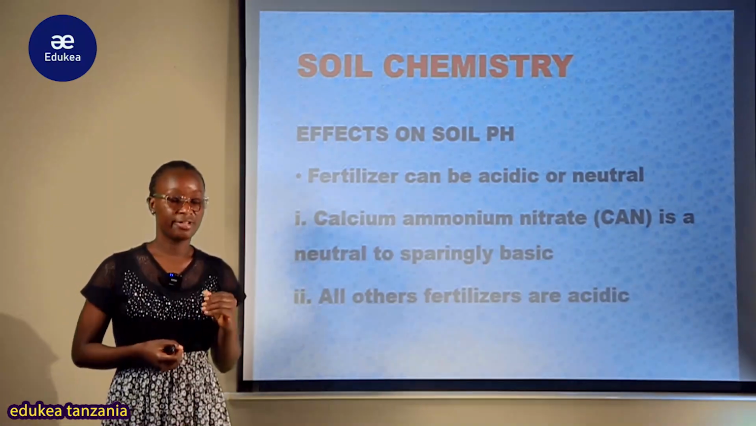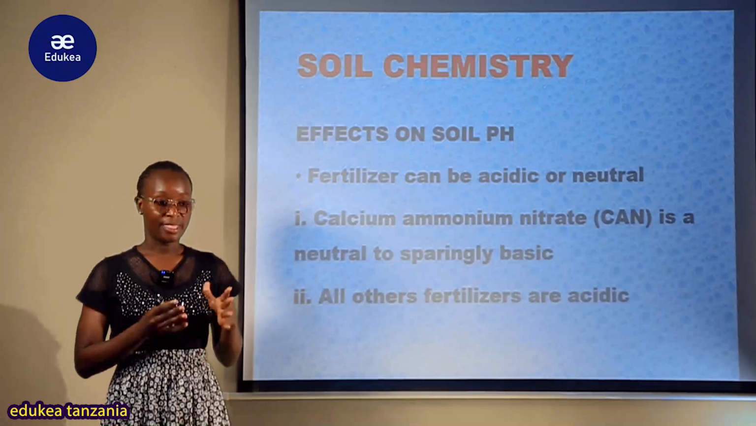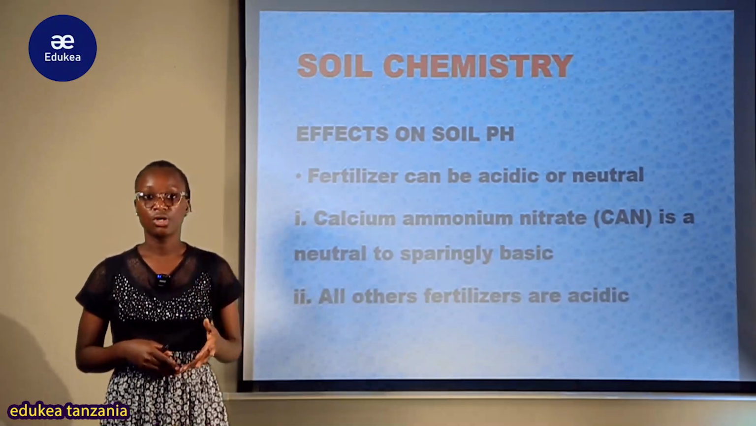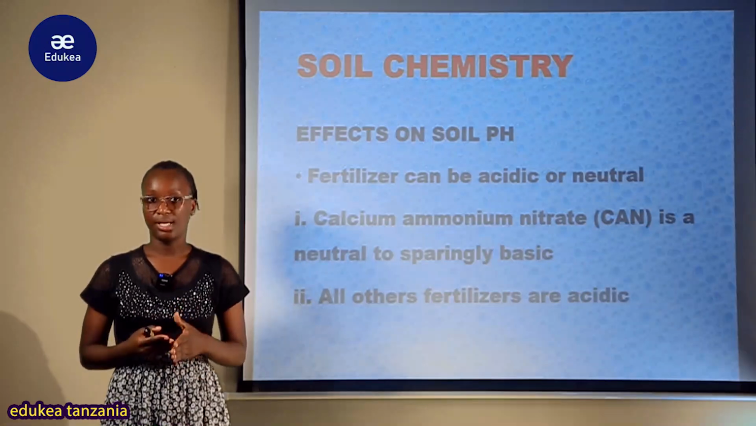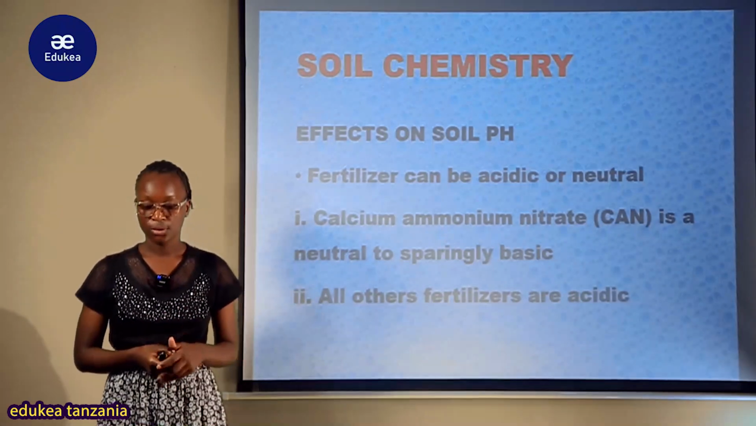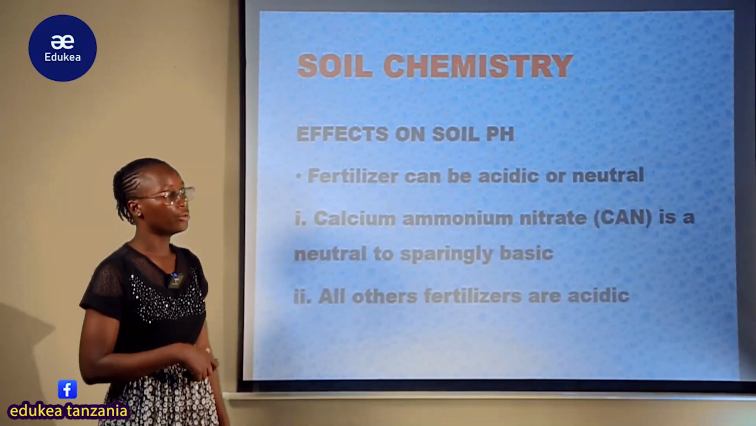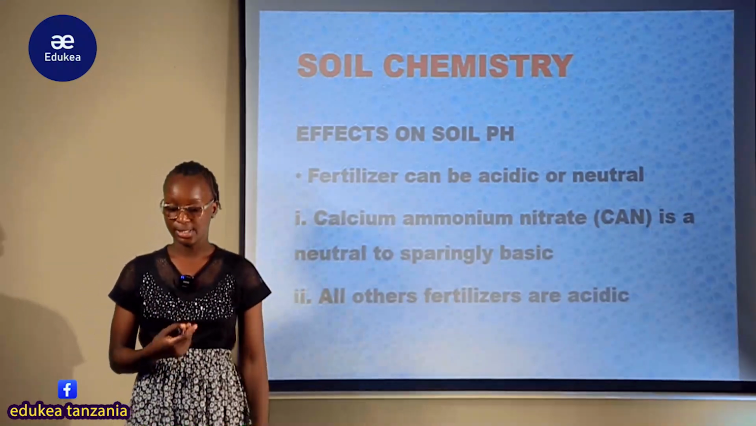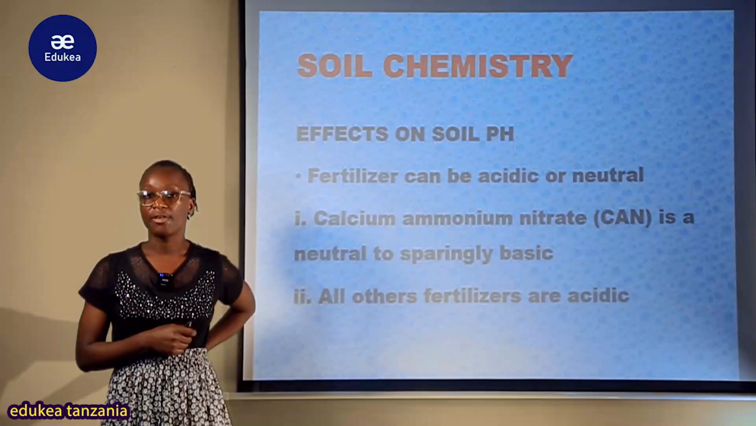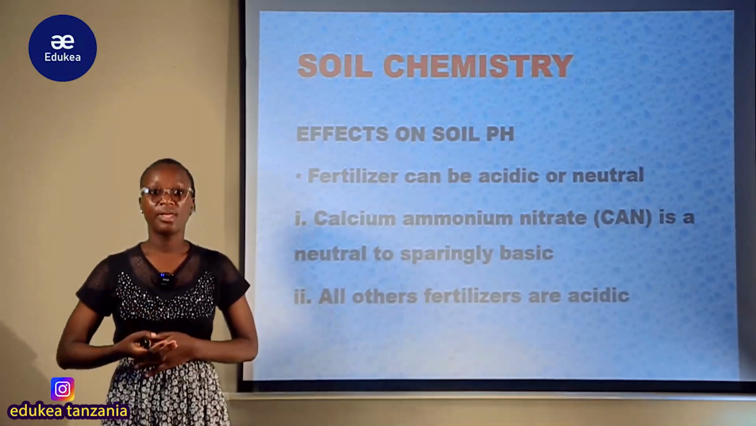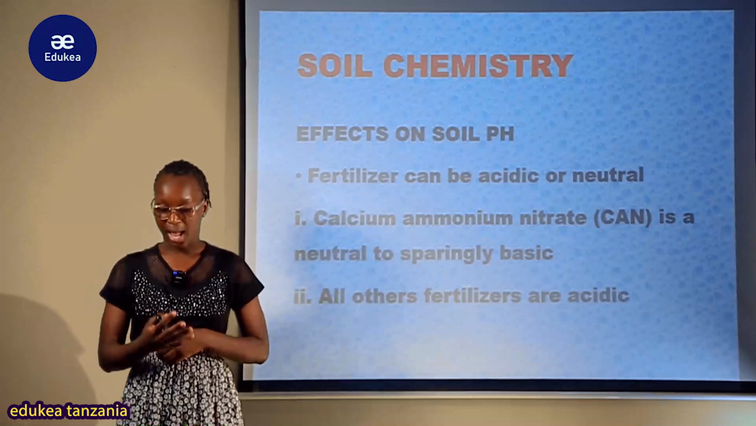We cannot add fertilizer without knowing that this kind of soil is acidic or neutral, and at which acidic level or pH level it is. So my student, a fertilizer can be acidic or neutral. As we learned in previous sessions, we saw different kinds of fertilizers. We saw that some of them are acidic but some of them are not acidic.